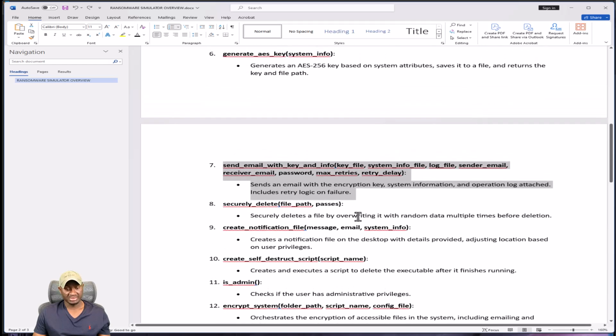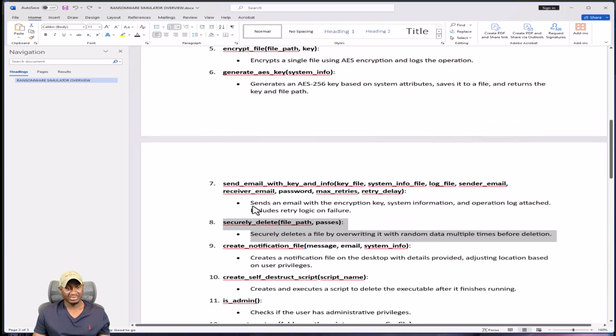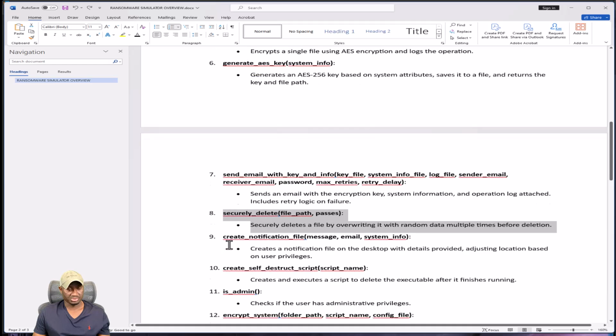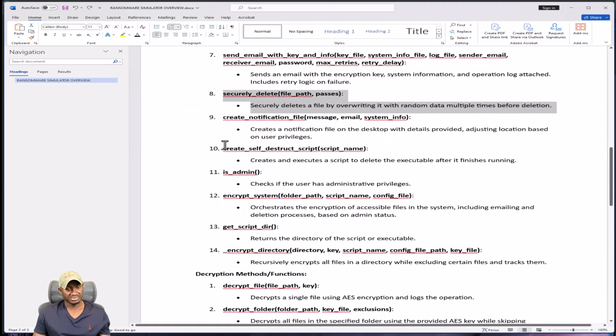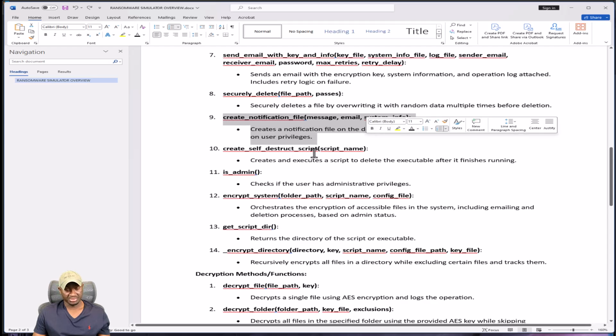And then securely delete. This is where we're using this method to delete any file that we want to clean up, any activity. This is basically our secure delete file, where we're running several passes of deletion to delete any file that we write into the system, just to clean up forensically as well. Create notification file. This would be where we create our notification file and place it on the desktop of the device that we encrypted, telling them, hey, you need to contact blah blah blah for your ransomware keys.